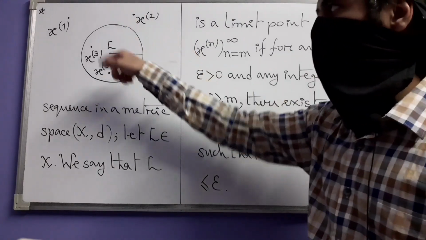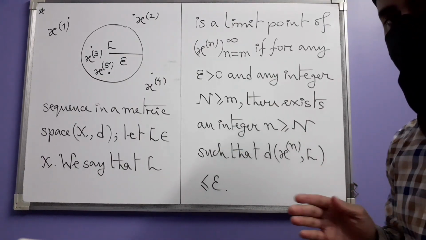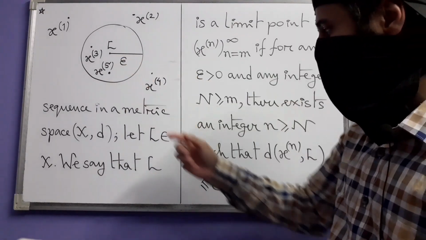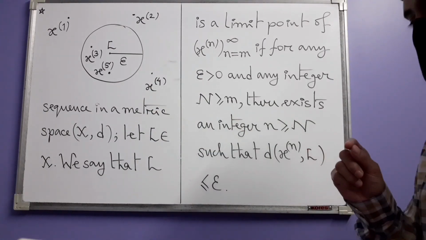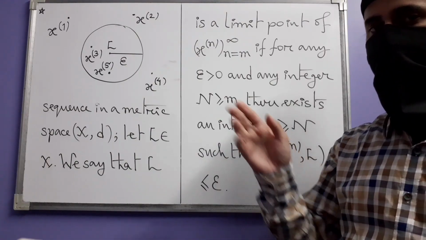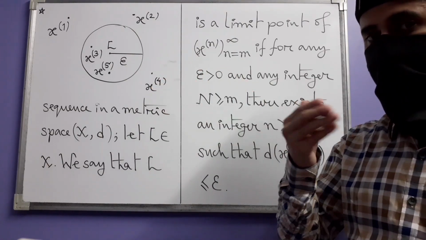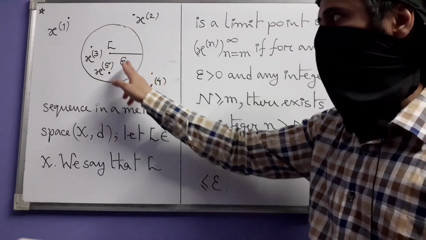And what is this circular region? This circular region is the closed ball I was talking about just now, which has L as its center and epsilon as its radius. It is by definition the set of those points in the metric space whose distances from that point L are all less than or equal to epsilon. So they lie either at the boundary or inside.